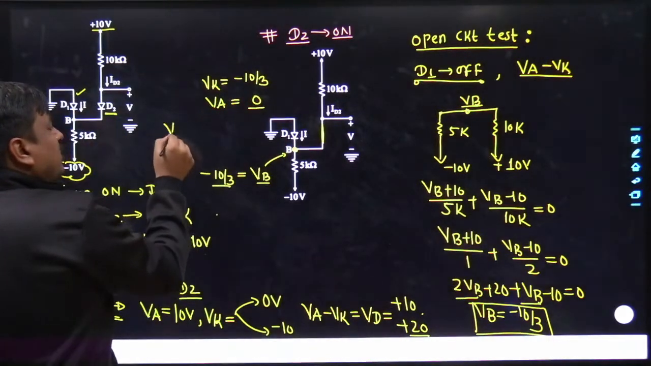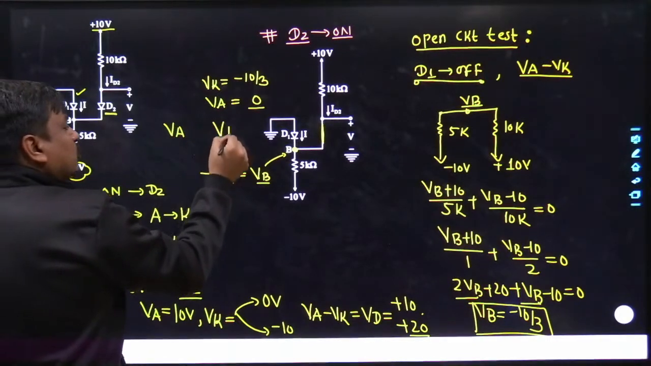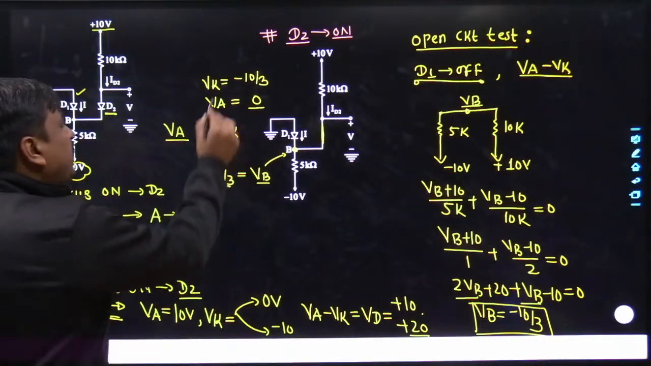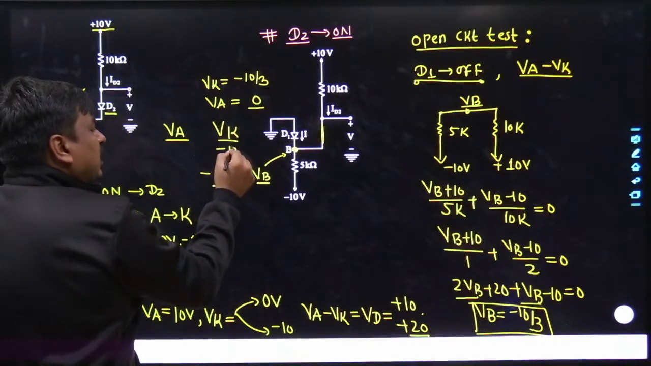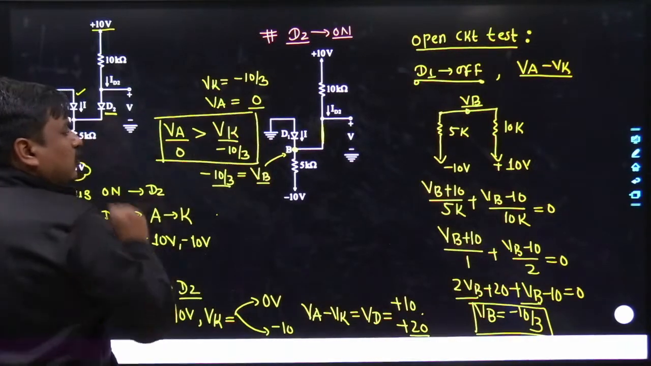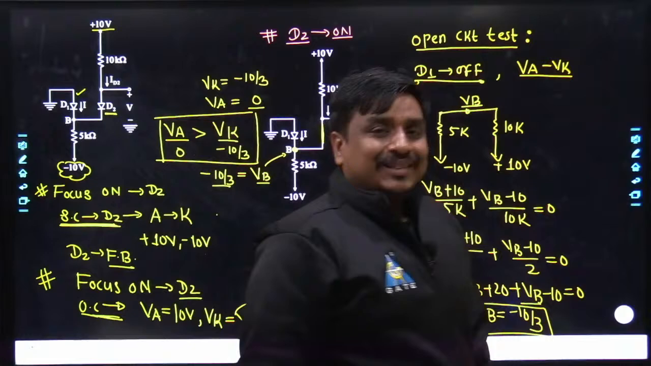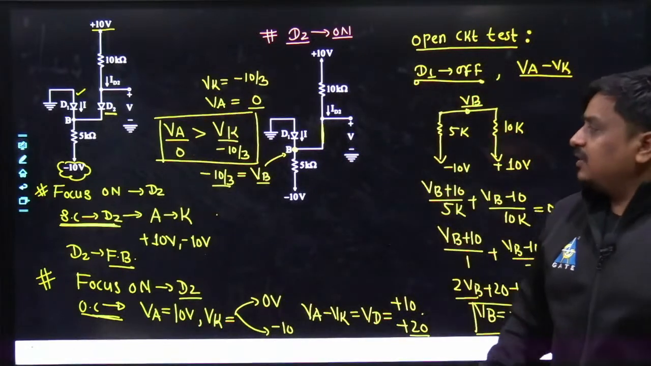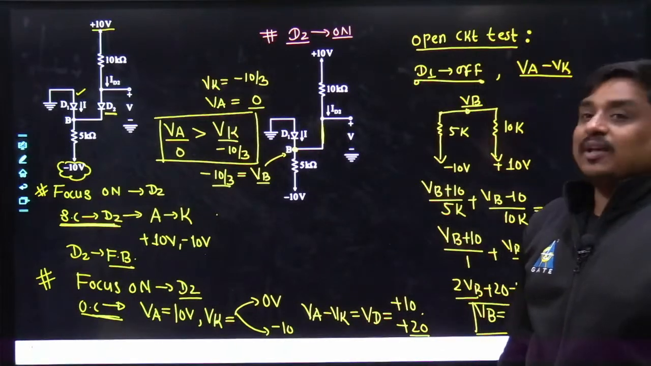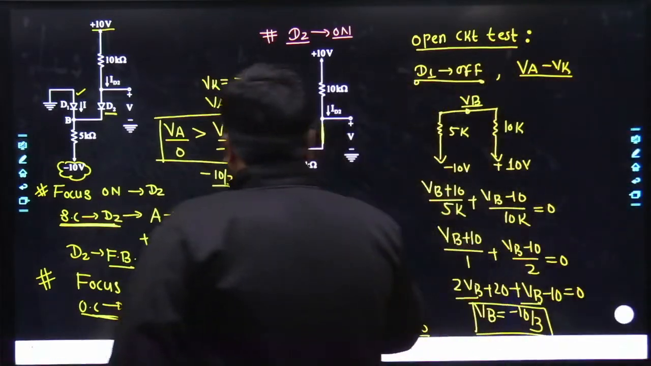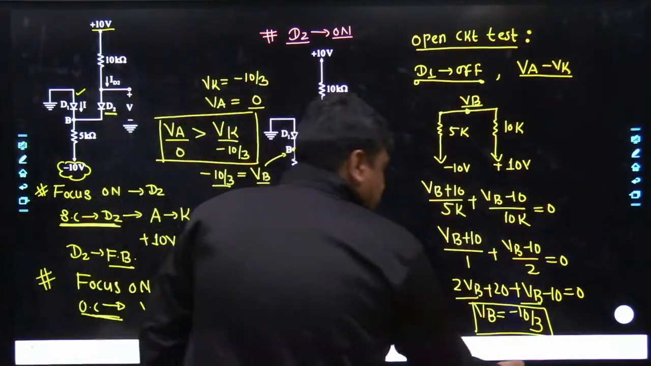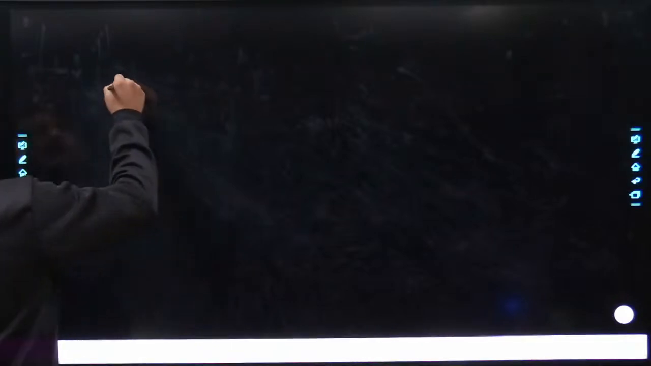When you discuss the potential across VA and VK, which is at higher potential and which is at lower potential, VK is minus 10 by 3. Definitely it's lower than VA, which is kept over the ground. That means the assumption you have taken is utterly wrong. Now this diode has to be taken as on. Otherwise you can even apply the short circuit test also. All of the methodologies let me discuss over here. I won't take much time.